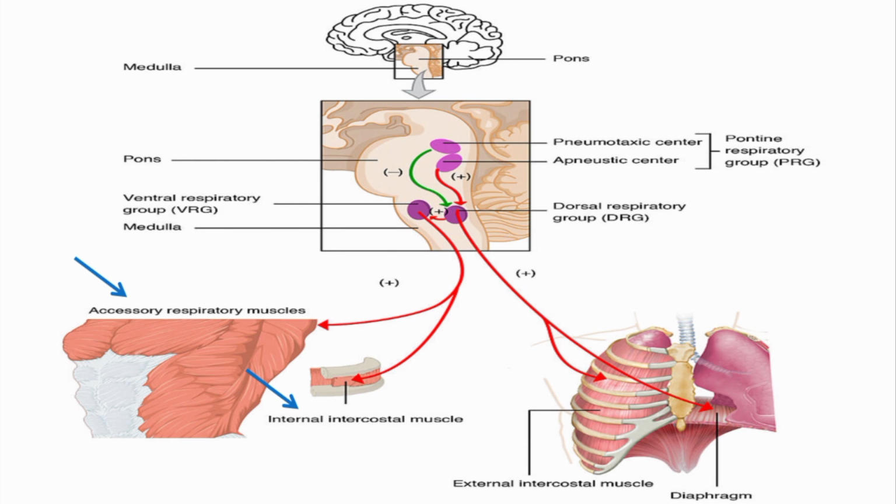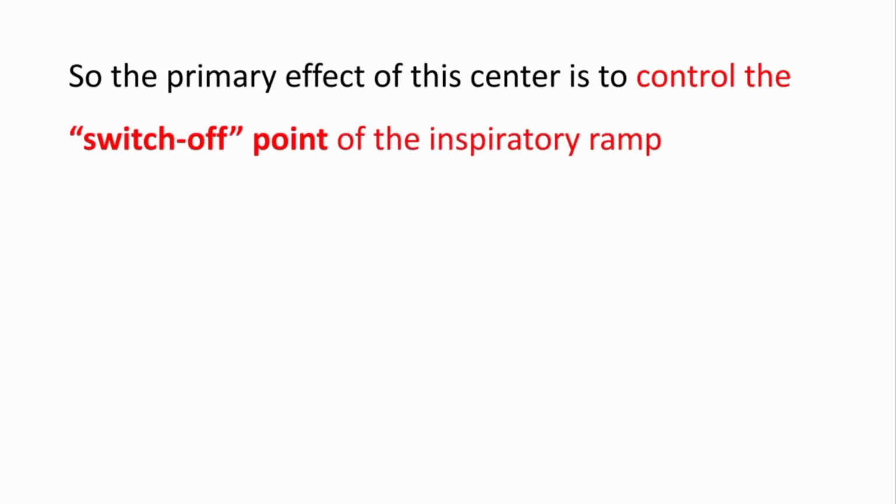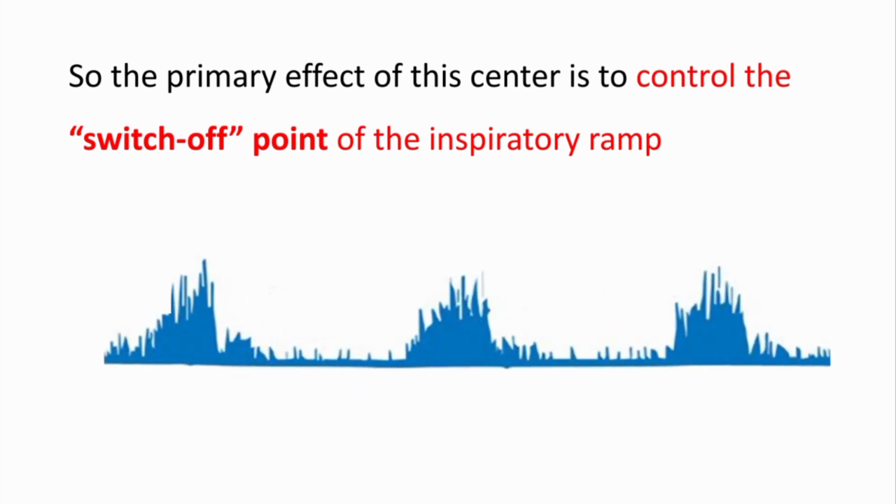So, we can say that the primary effect of the pneumotaxic center is to control the switch off point of the inspiratory ramp. Here is the inspiratory ramp which we just saw in the previous slide, and here the inspiration comes to an end. How? Because here the pneumotaxic center has caused inhibition of the neurons of the DRG, and in this way it has stopped the inspiration.